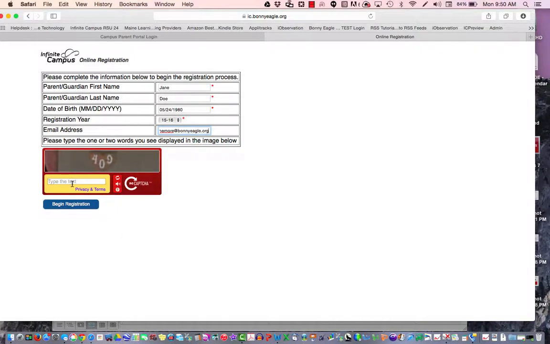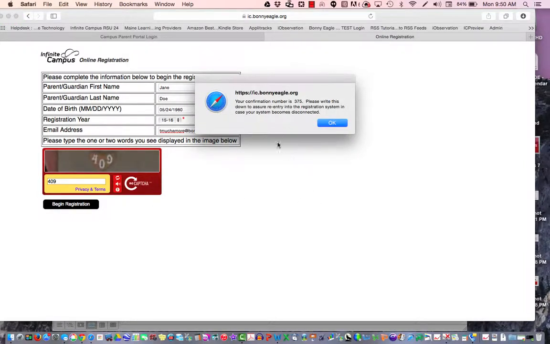If you don't have an email address, that's fine. That's not a required field. You'll then need to enter the code shown in the CAPTCHA and click on Begin Registration. You will be given a confirmation number. Please write this down. If you have to leave this registration process at any time, you can get back into the registration to complete it by putting in the confirmation number that was given to you.